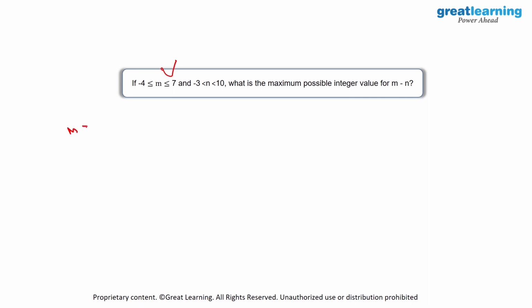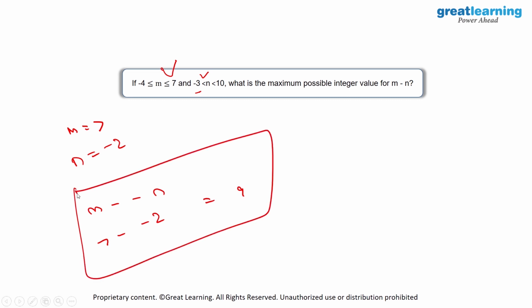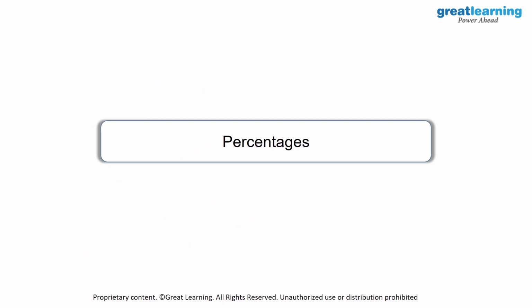So I'll take m equal to 7, and since m - n has to be maximum, we need to take the lowest value for n. And since -3 is not inclusive, the next number will be equal to -2. So I'll take n to be equal to -2. So we will have m - (-2), which is equal to 7 - (-2), which is equal to 9. And this is the maximum possible integer value for m - n. So we are done with inequalities as well. Next, we will head on to percentages.